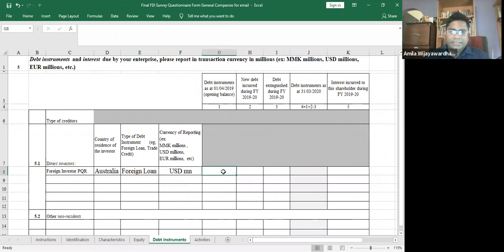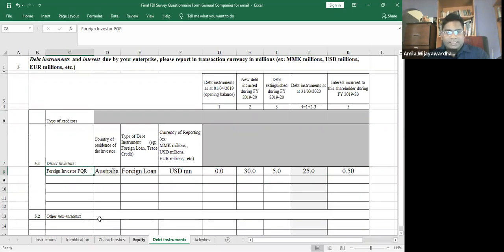At the beginning of the year, let's assume that there were no loans and it was received this year. So this year, the company gave 30 million of loans. So at the end of the year, you have 30 million. Let's say that before the end of the year, you paid 5 million back, so it will be 25 million. We also ask for the interest, which could be 0.5 million or something. From your P&L, from your accounts, you can get the interest component. So make sure that this is a direct investor, directly related.